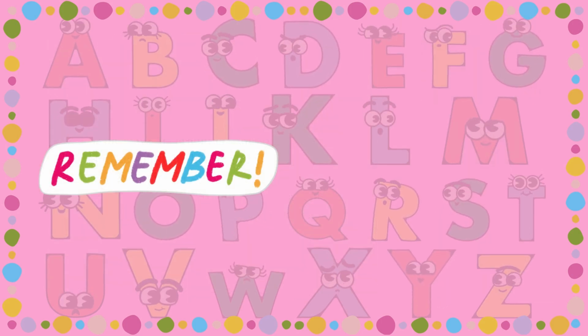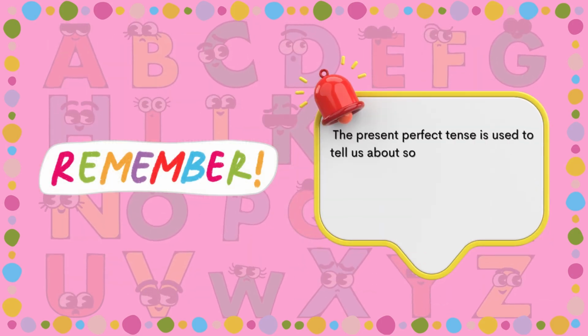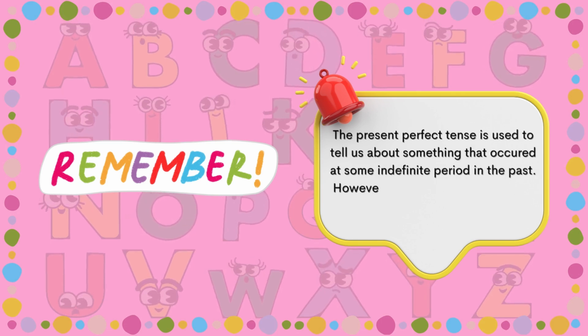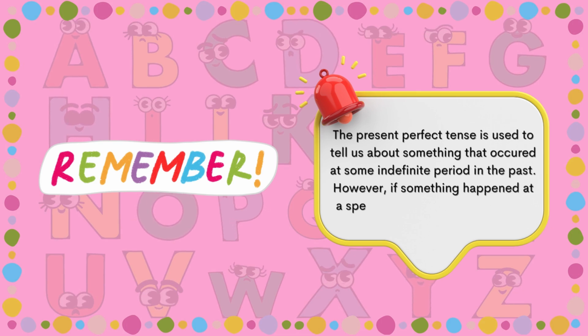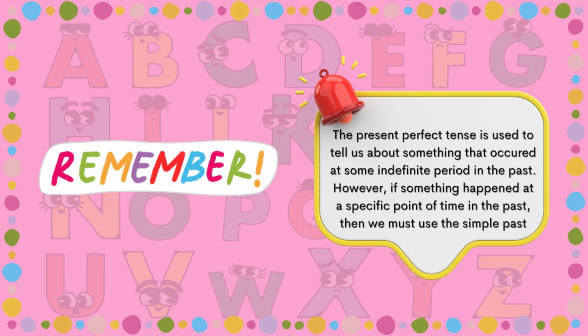Remember, the present perfect tense is used to tell us about something that occurred at some indefinite period in the past. However, if something happened at a specific point of time in the past, then we must use the simple past tense.